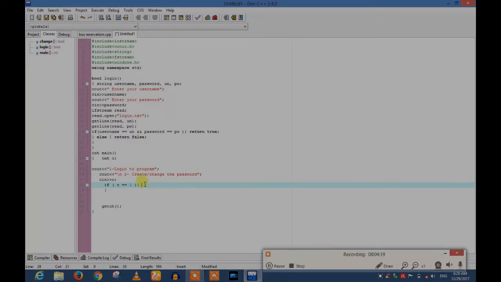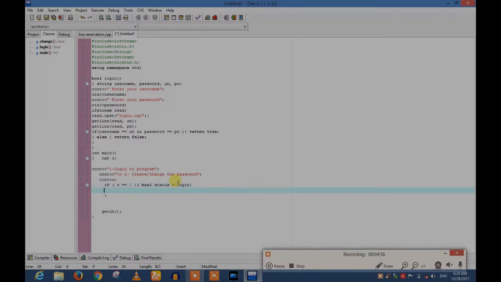We will write the boolean status. Actually, we are going to check the boolean status here. If the boolean status is right, the user will be allowed. Otherwise, the program will say, sorry, wrong password entered. Boolean status is equal to the login. I gave the rename as login, so we will write the boolean status as login, and check whether it is